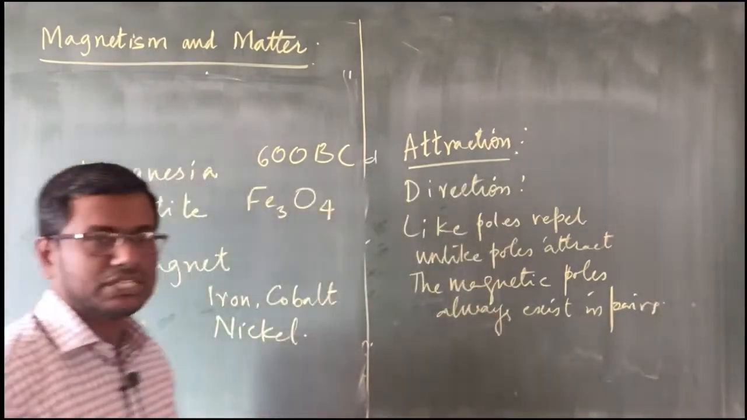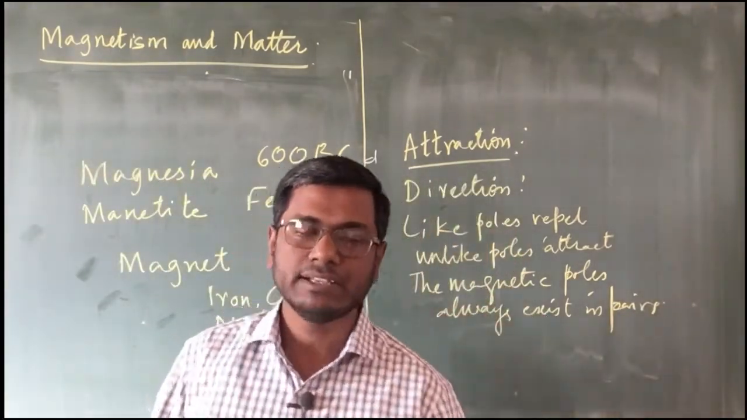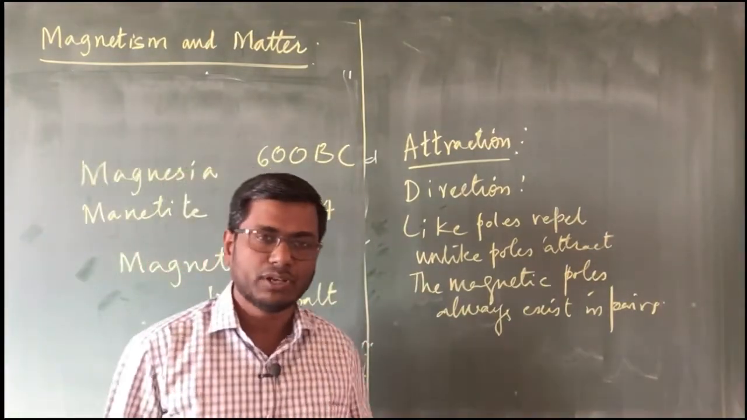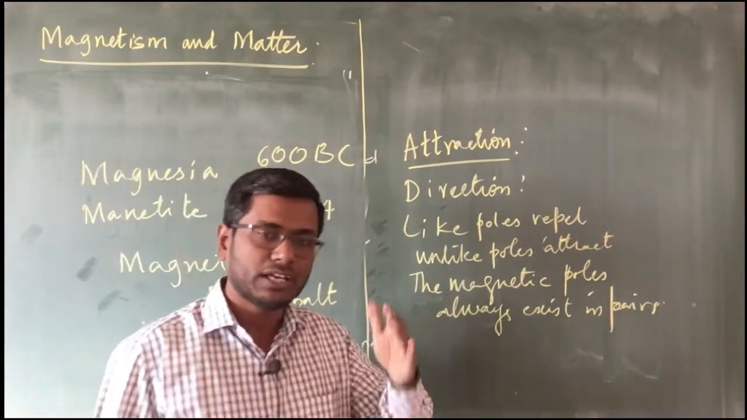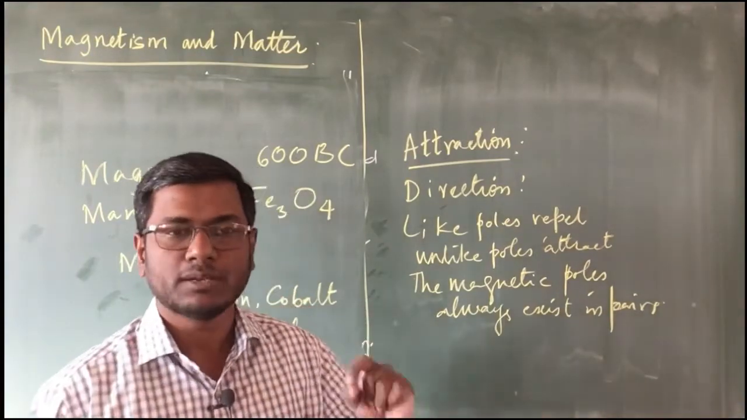They always exist in pairs. We never get a single north pole separately. We will never find a single south pole separately. We will always find them in pairs. Wherever we have a north pole, at some distance from that north pole, there will always be a south pole.